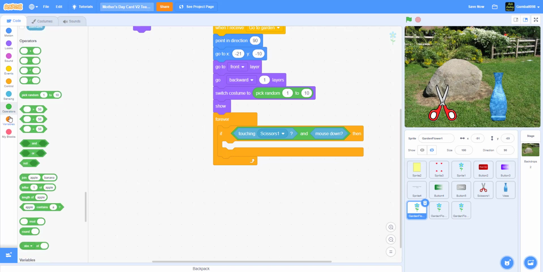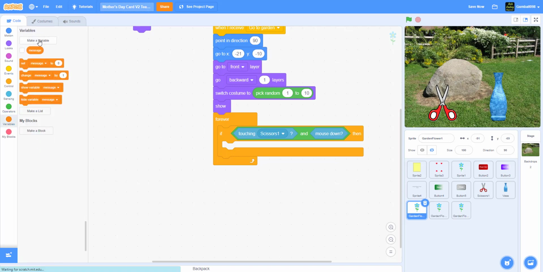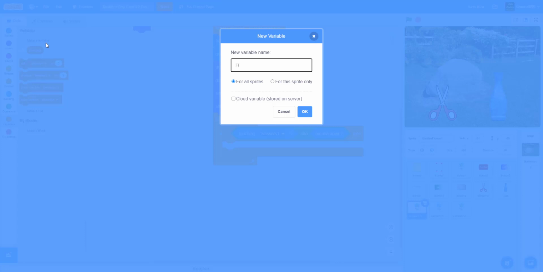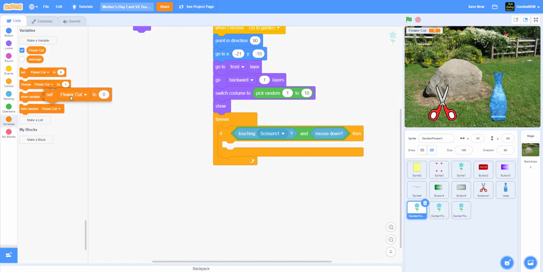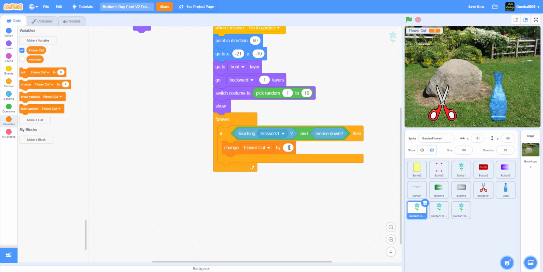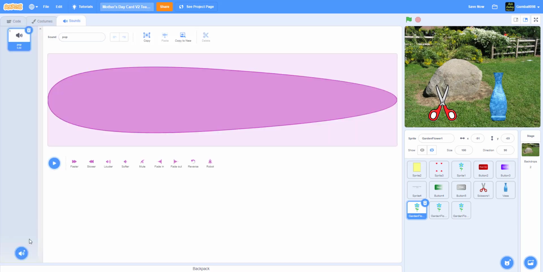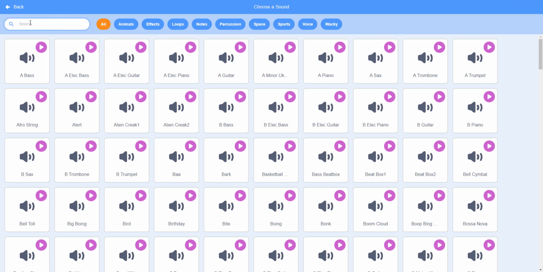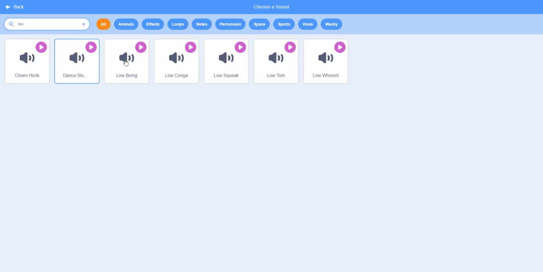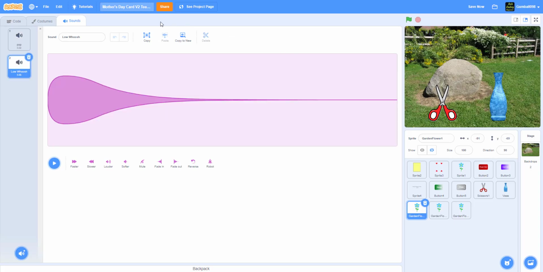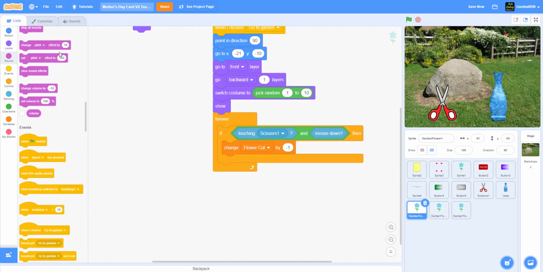And it'll change flower cut by -1. So let's just do this real quick. Flower cut by -1, because you need 3 flower cut, and we're just gonna take that out for now. It'll start sound low whoosh. So we have a sound low whoosh. Yeah, low whoosh.